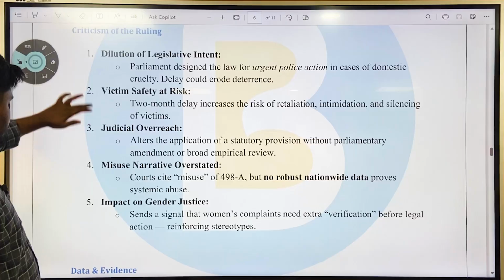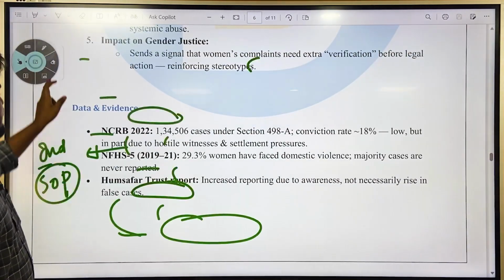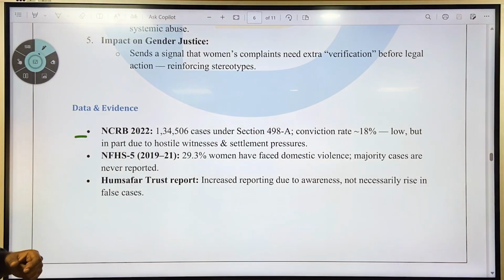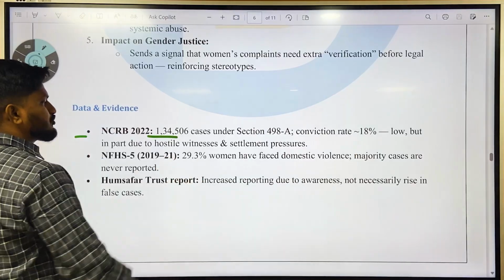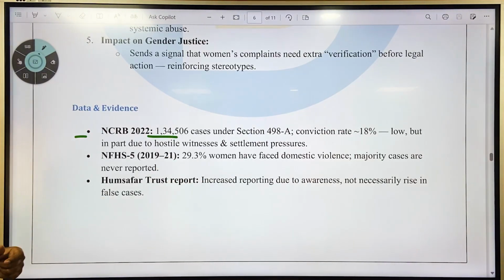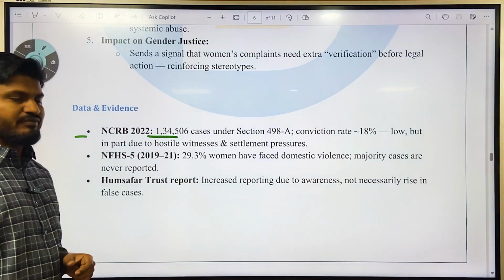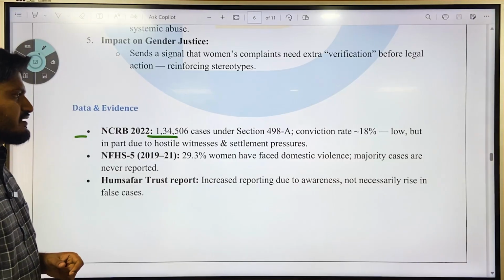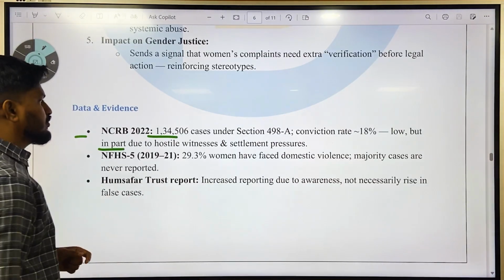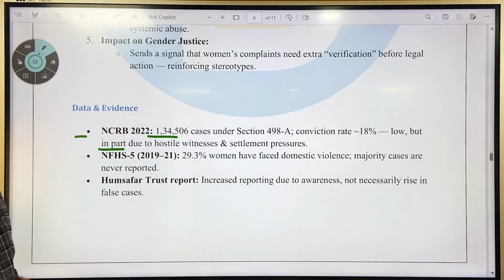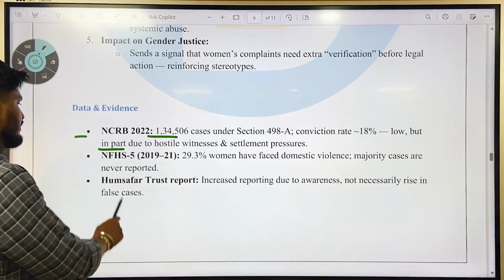Next, data and evidence. According to NCRB 2022 data, 1,34,506 cases were under section 498A. The conviction rate is around 18%. That is low, but in part due to hostile witnesses and settlement process pressures.